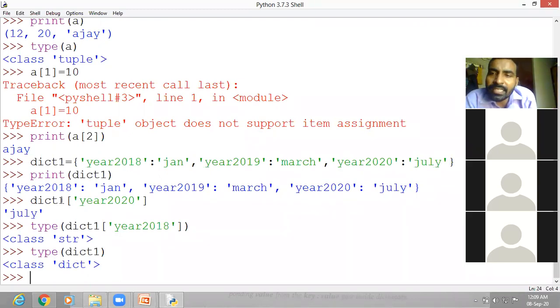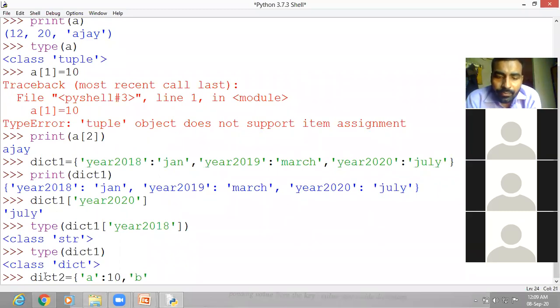Let us change. Let us make another dictionary with some different values. Let us make dict2. Dict2 equal to, let us write here A as 10. Now this time I'm providing integer values.